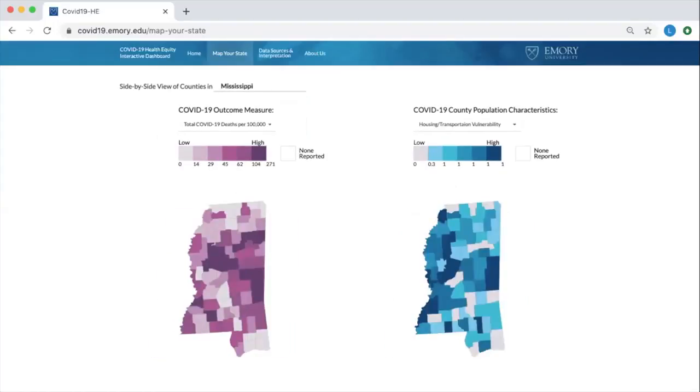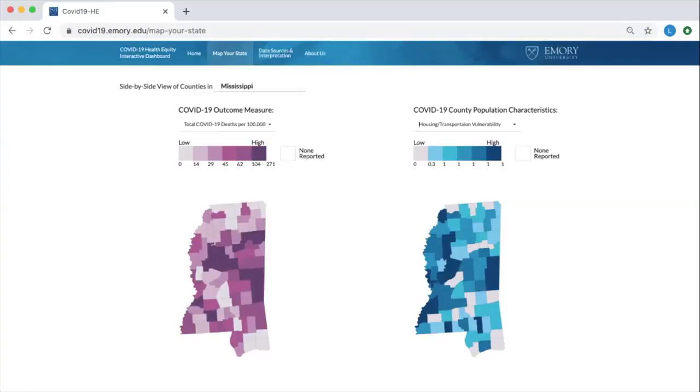Finally, let's take a look at issues of housing and transportation, a composite measurement that takes into account dense living structures, mobile homes, households with no vehicle available, and institutionalized group living. In Mississippi, the death rate tracks with housing and transportation vulnerability.